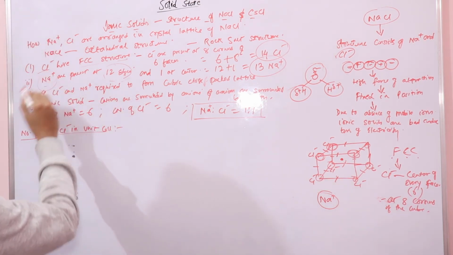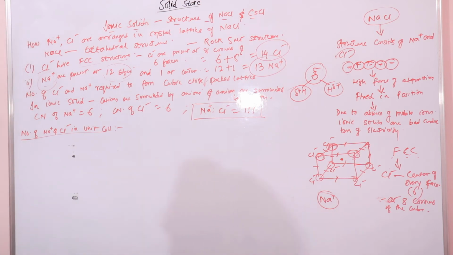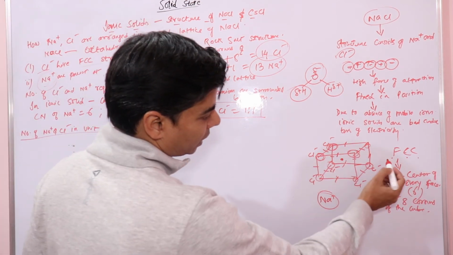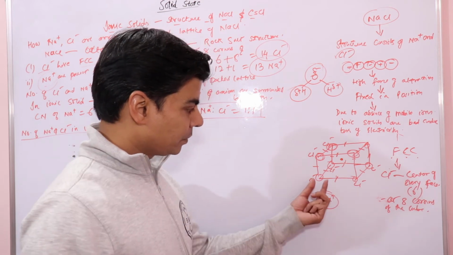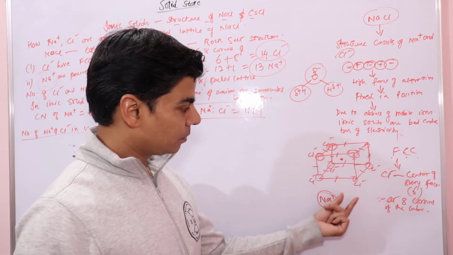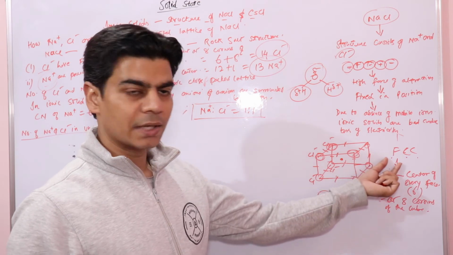The sodium ion would be present at the center, so the sodium ion at the center would not be shared by any other unit cell. Since we said that chloride ion has an FCC structure, that means every corner of this cube has a chloride ion.